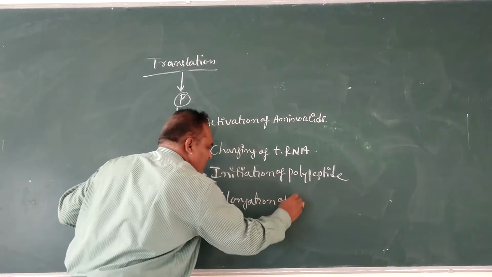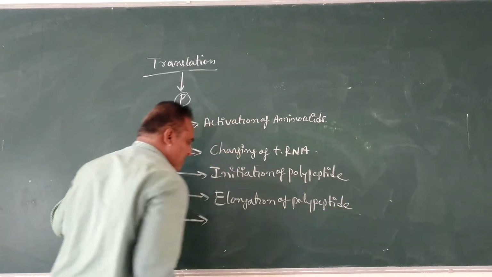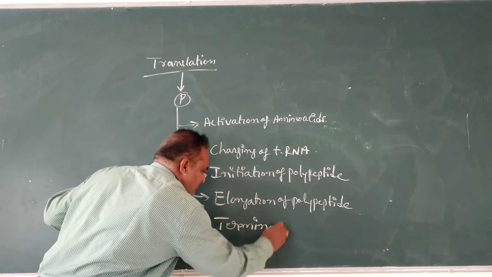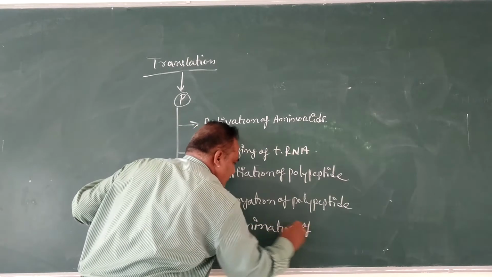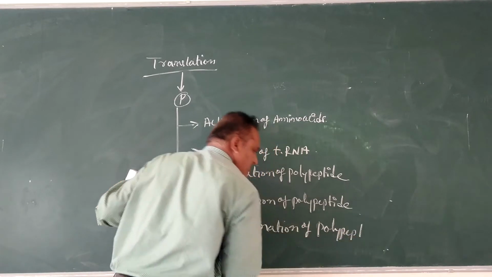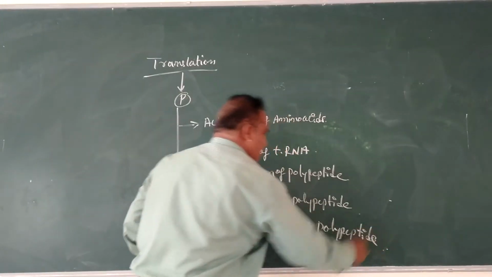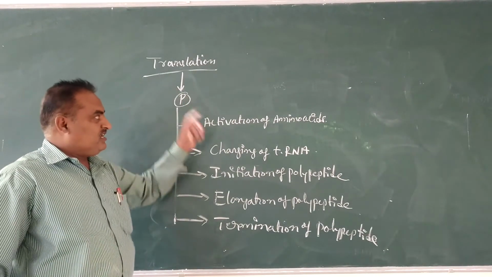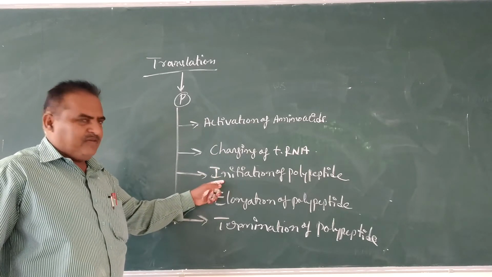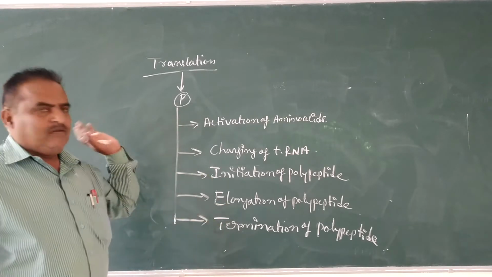Elongation of polypeptide. And last one, termination of polypeptide. These are the major steps in translation: activation of amino acids, charging of tRNA, initiation of polypeptide chain, elongation of polypeptide chain, and termination of polypeptide chain.